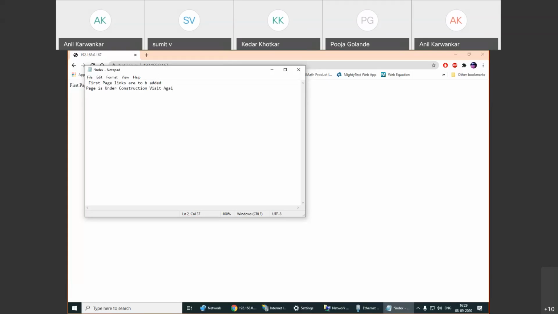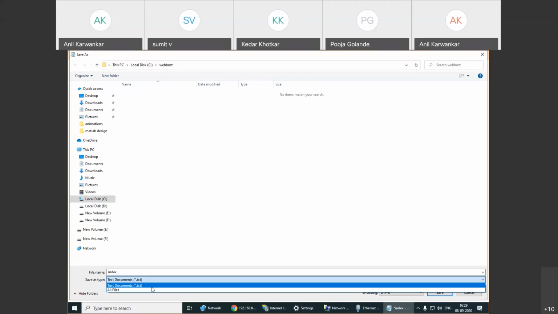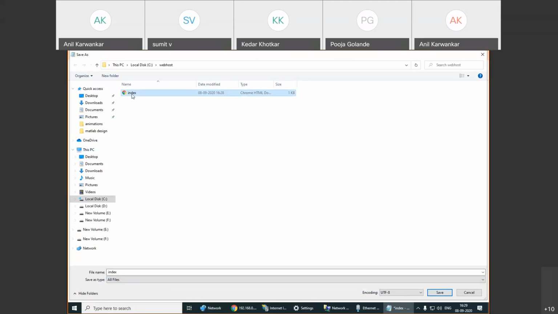Okay. I will save it in the same folder, save as web host index.html. I will overwrite that.